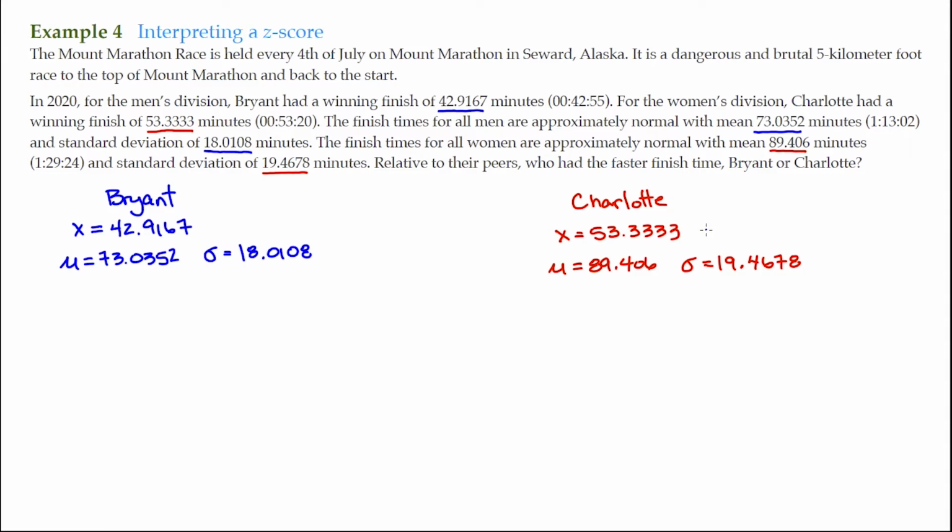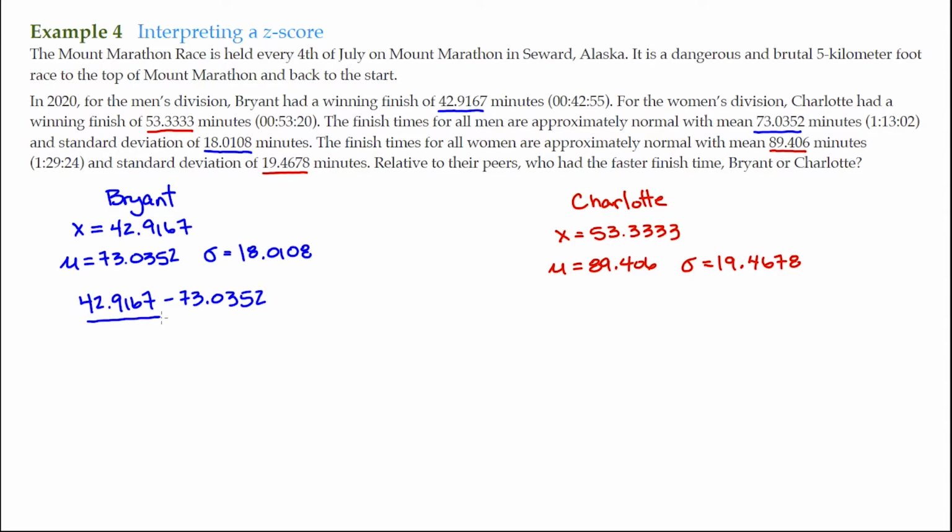Well, the way to do that is to be able to determine their z-scores. Whoever has a z-score further below the average ran the faster race. So for Bryant, we have 42.9167 minus the mean of 73.0352.